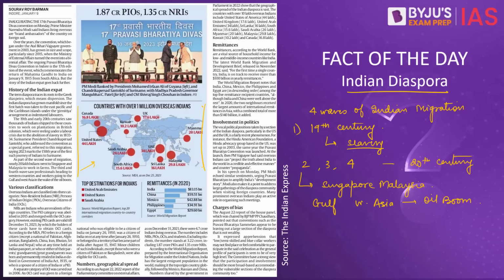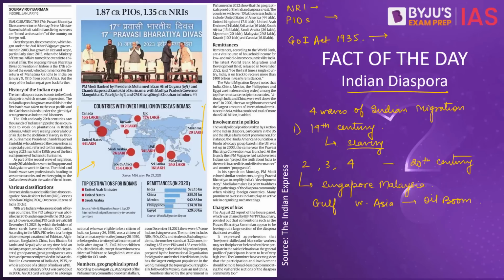Now, what all is included in Indian diaspora? We have the NRIs, which are citizens of India but are not residing in India. Then we have the PIOs. They refer to the foreign citizens except the citizens of Pakistan, Afghanistan, Bangladesh, China, Iran, Bhutan, Sri Lanka, and Nepal, who at any time held an Indian passport, or either of their parents, grandparents, or great grandparents was born and permanently resided in India as defined under the Government of India Act of 1935.